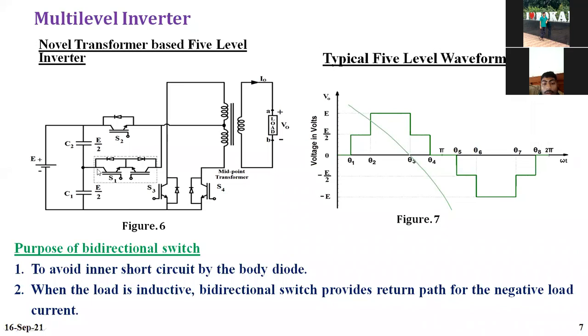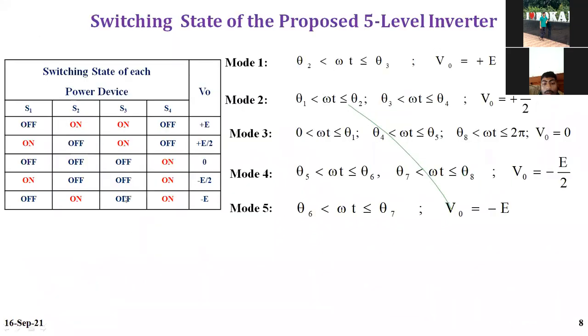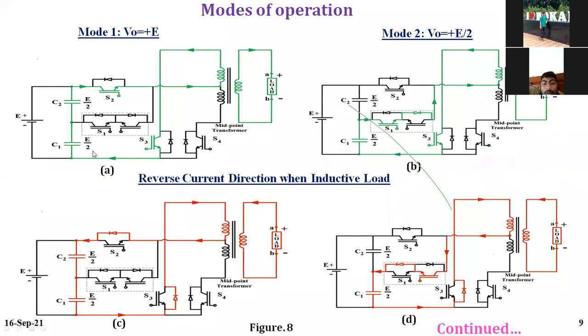Then here I am giving a push-pull configuration. That's why I am using a midpoint transformer. Let us check. First, if I need E, what should I do? I switch on S2. If you switch on S2, my current comes here. As you know, this is an IGBT, and this arrow mark indicates the current direction.